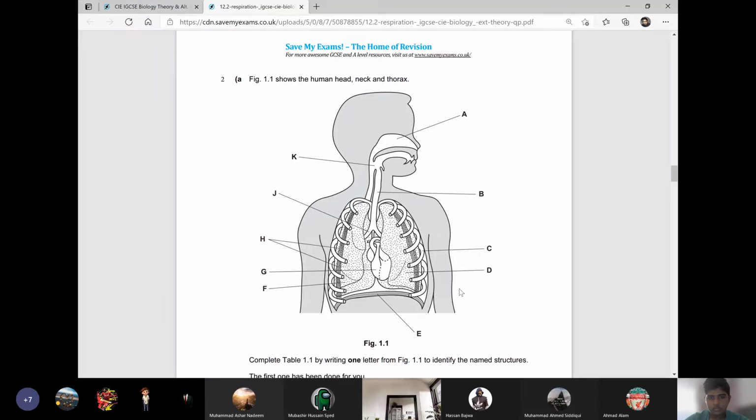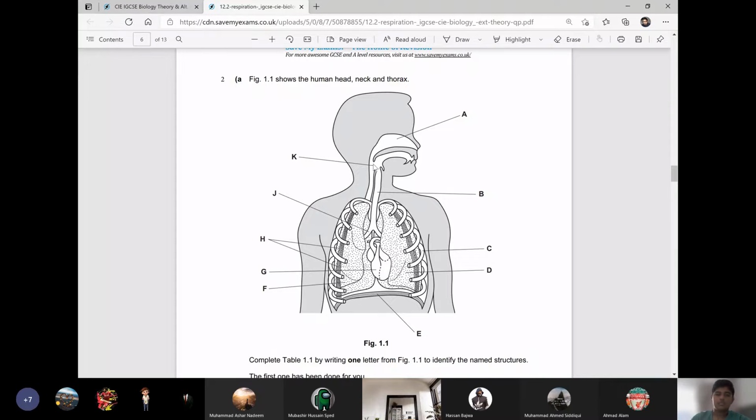Pharynx. Yes, very good answer. It is pharynx, right? Now, pharynx we have learned is the common area for the opening of the trachea and the esophagus, right, boys? So this is pharynx.